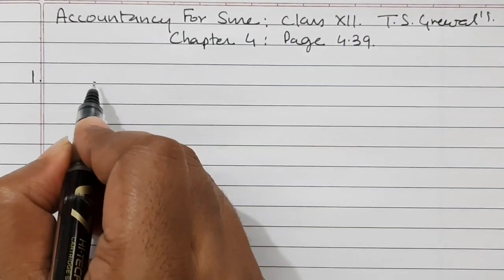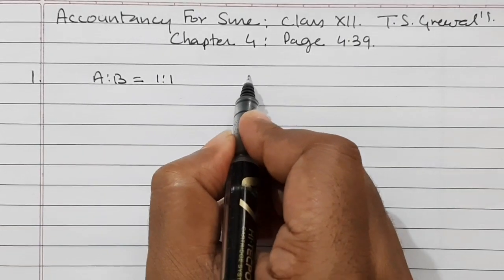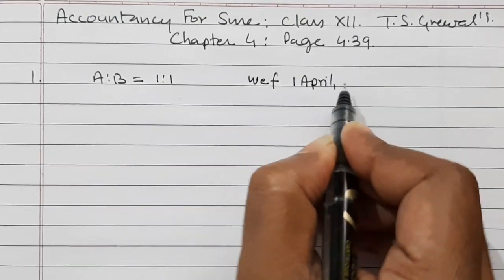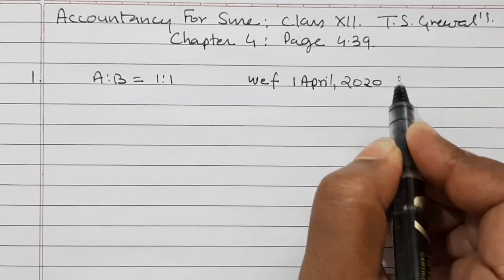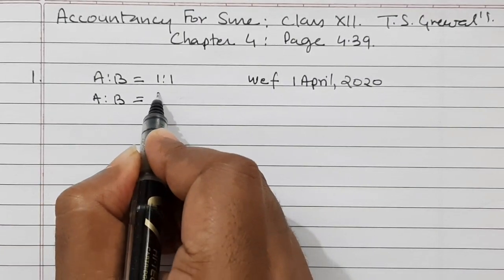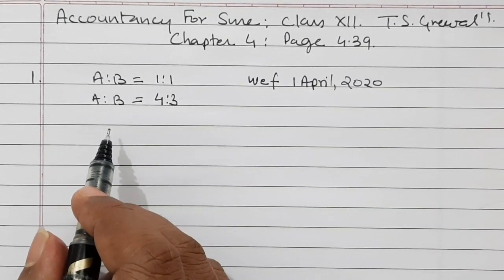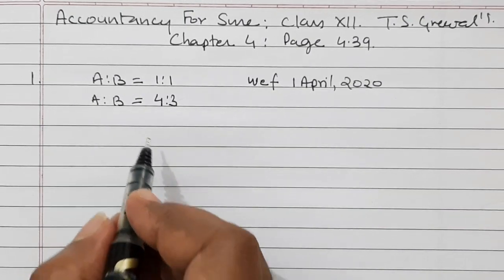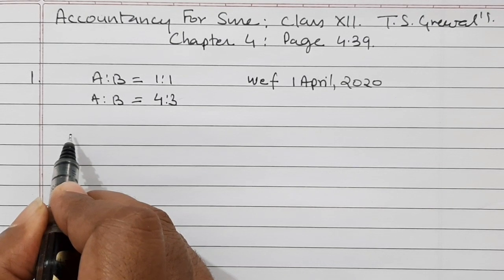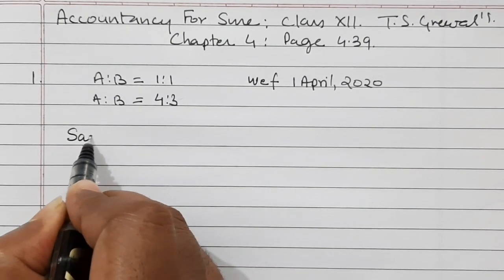So solution 1: A and B are two partners and the ratio is 1:1, and with effect from 1st April 2020, the ratio of A and B has changed from 1:1 to 4:3. Now we have to calculate who has gained and who has sacrificed. So let us calculate sacrificing ratio. As we know the formula, sacrificing ratio is equal to old ratio minus new ratio.